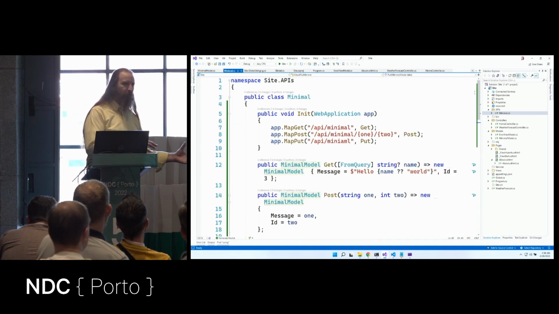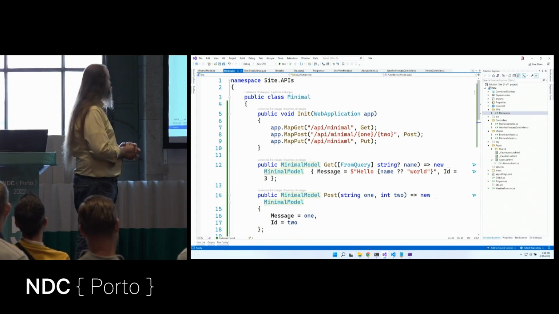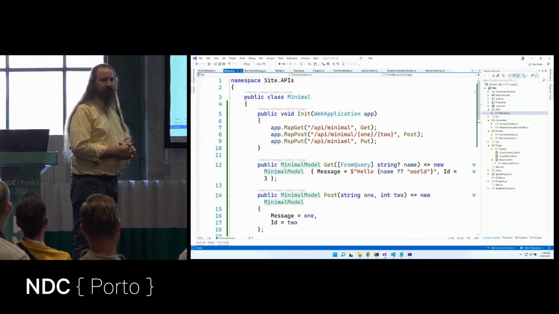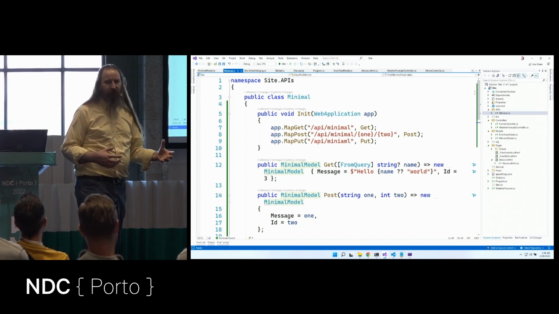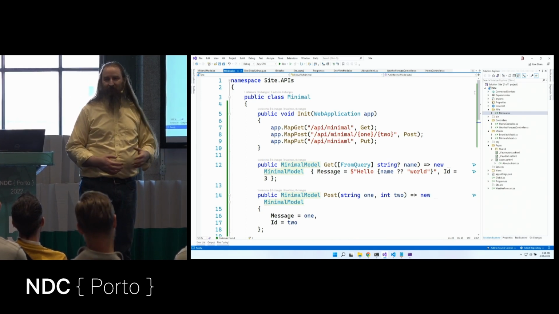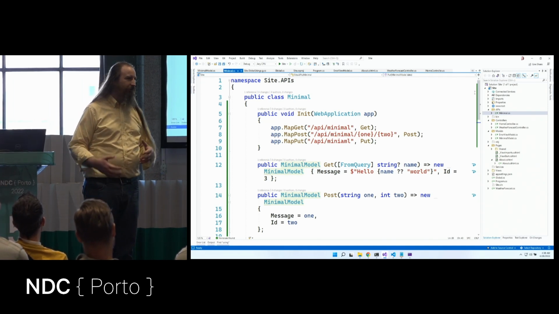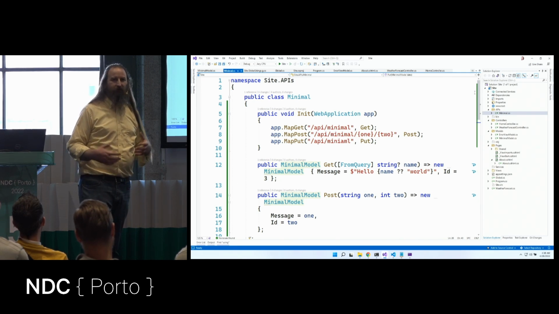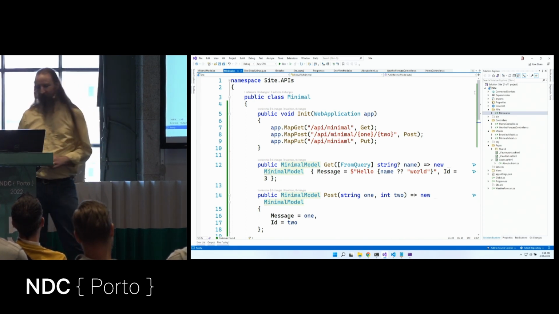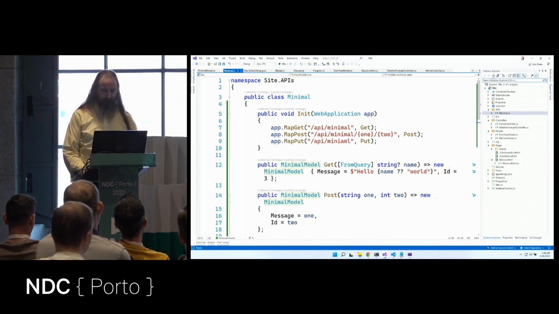Now I just invented this minimal thing, but we have a little bit more structure now. So we've separated some of the pieces. Maybe our startup.cs is a little smaller. But if we look at this real close, it kind of looks like a controller. We've reached the point where the complexity in our application probably doesn't fit minimal APIs. It probably fits controllers. So I would argue that this was not a great idea, that we should have just flipped over to WebAPI. And with WebAPI, we have controllers and we can automatically discover them and everything is just fine. But that was interesting. We did add a little bit more structure to it.